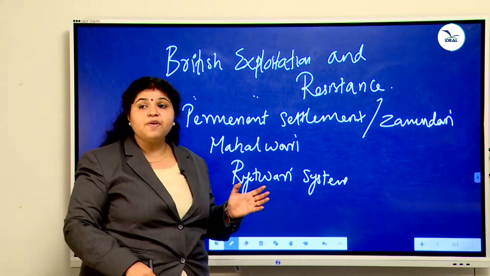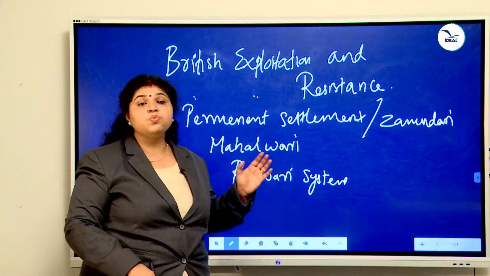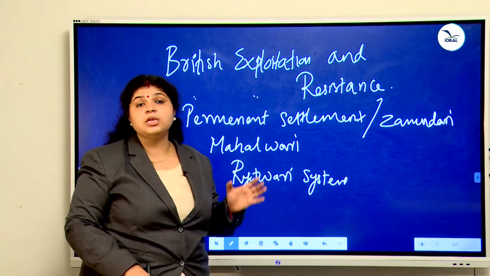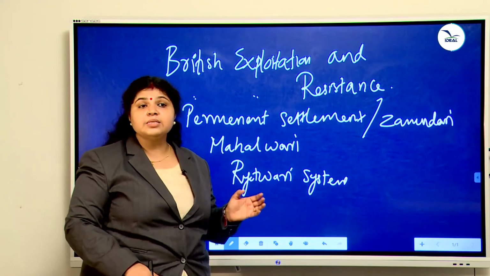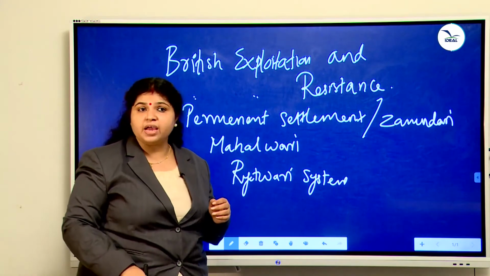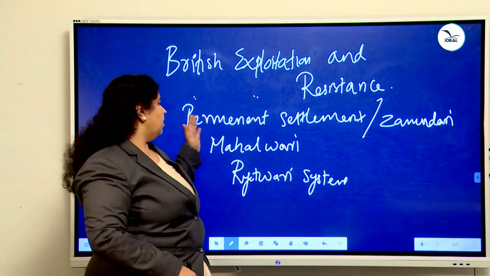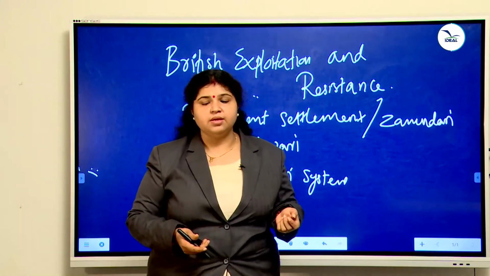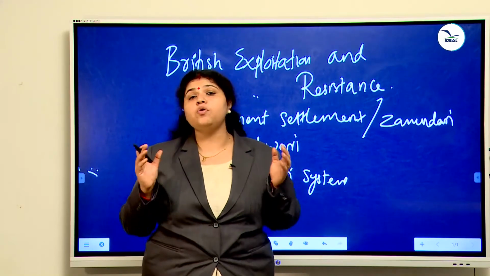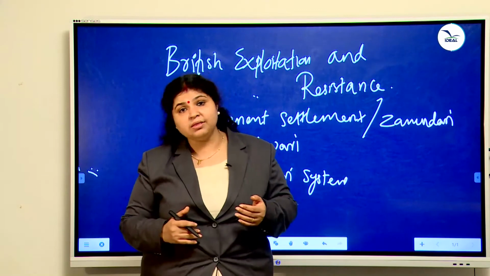The actual farmers became the tenants, and the farmers had to pay nearly 60% of yield as tax, and the tax had to be paid in the form of cash before the cut-off date. So permanent settlement means there is no role for the actual farmers. They were made tenants and the full land was under the control of the landlord, that is the zamindar.